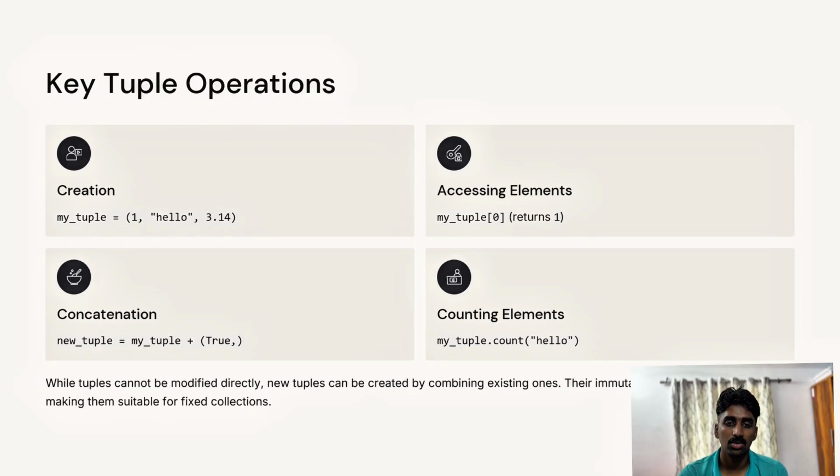First, let's look at accessing of tuples. We can access the elements of a tuple by using indexing and slicing, similar to how we access elements in a list. Indexing starts at 0 for the first element and goes up to n-1, where n is the number of elements in the tuple. Negative indexing starts from -1 for the last element and goes backward.